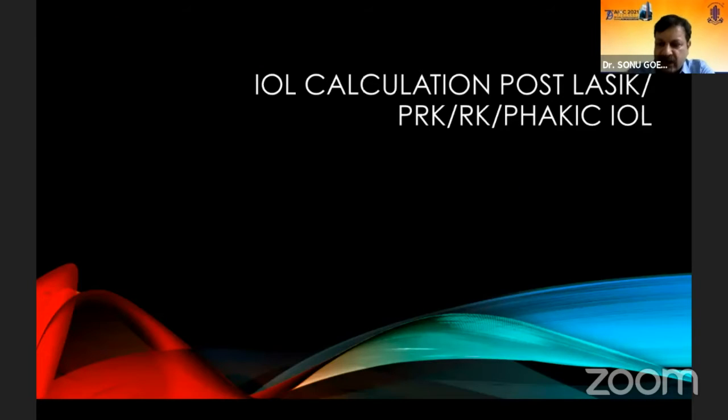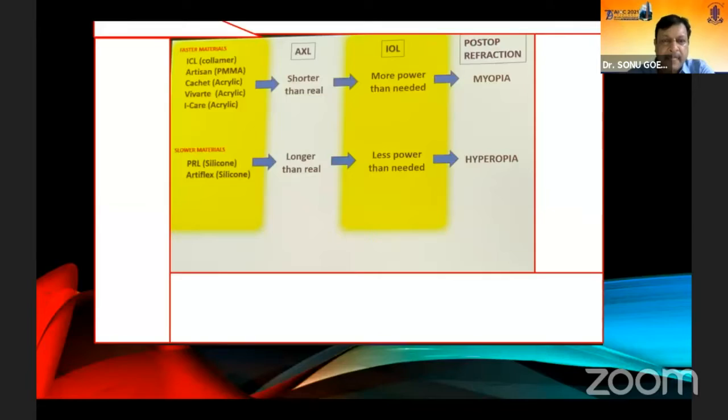Just a quick word that I would share when you're doing IOL calculation in phakic IOLs. Now we have a lot of patients where we have done ICL implantation and you need to calculate the IOL power. So I just wanted to touch upon the last slide. Whenever you have an ICL or an Artisan or a Sachet or a Vivante inside the eye, basically the axial length is shorter than the real.